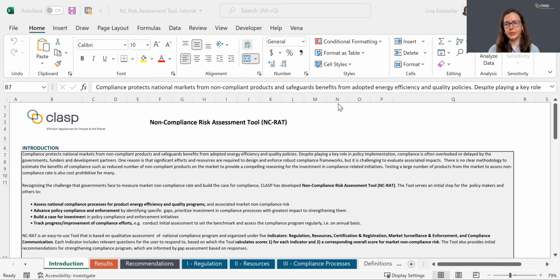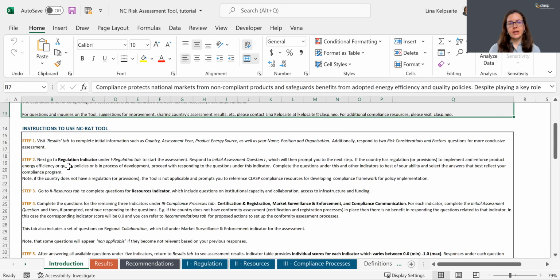In this tutorial, I will show you how to use the non-compliance risk assessment tool. This tool estimates the non-compliance risk for the market by evaluating the existing compliance processes for appliance energy efficiency and quality policies. Note that the tool does not provide the actual non-compliance rate for the market, but rather assesses the risk of non-compliance. You can learn more about the tool in the introduction tab, where we also provide the detailed instructions on how to use the tool.